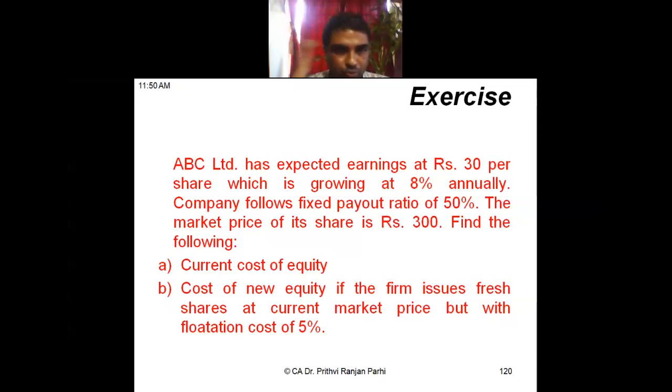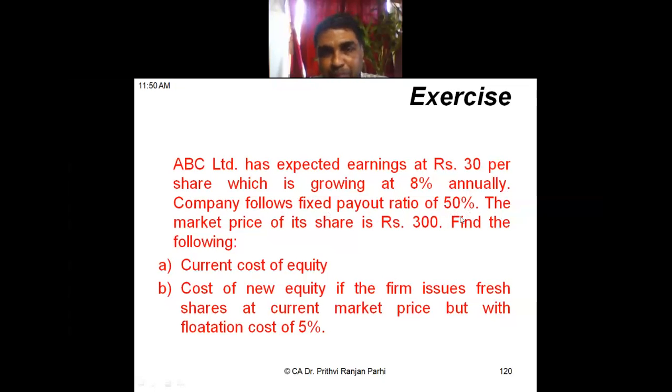Okay, so the question is like this. Expected earning is 30 per share. You see, the wording used here is the expected earning. That means future earning. This is not D0, this is D1. Earning in year one is 30 per share, which is growing at 8% annually. Growth rate is 8%. The company follows a fixed payout ratio of 50%.